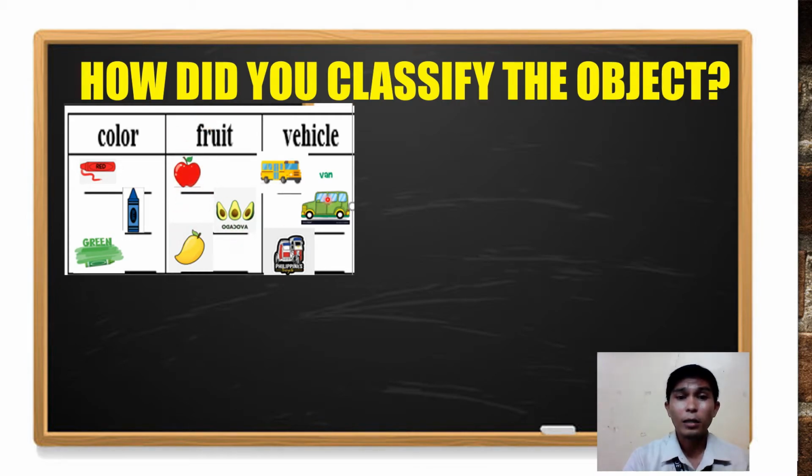Kita natin, di ba? And we have bus, van, and Philippine tricycle. So this is a Philippine tricycle. They all belong to vehicle. So they are grouped according to each common name. Okay, now, since they have a relationship based on their common name, we can write it as a set of ordered pairs. Right? Now, how to write it?